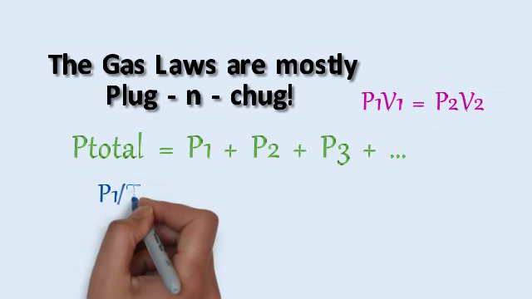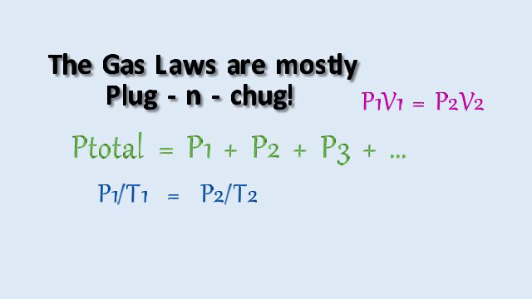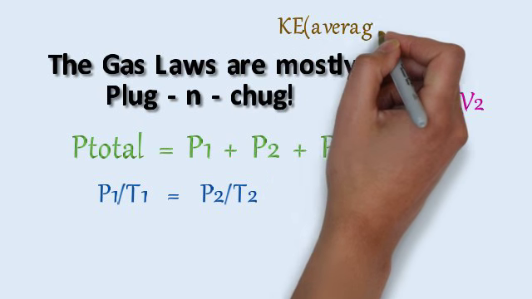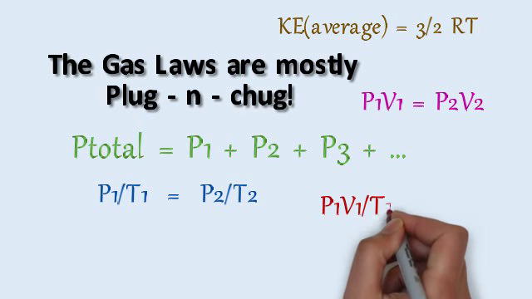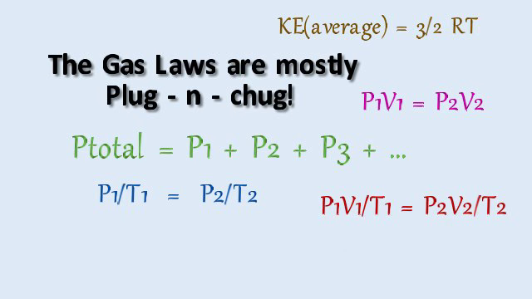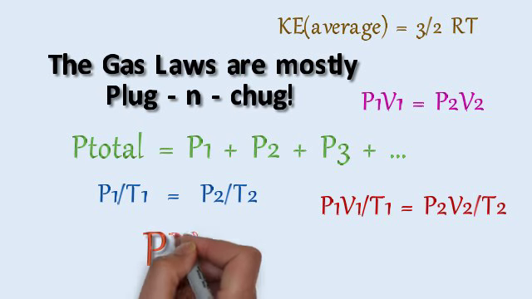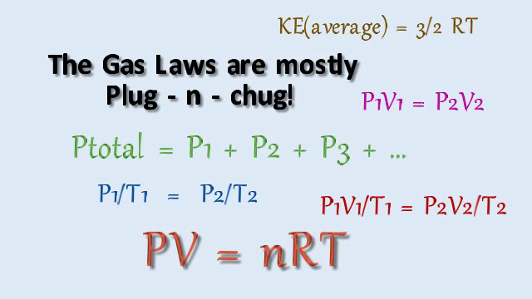This is Charles's: V1 over T1 equals V2 over T2. Now kinetic energy average you should know, 3 over 2 RT. Combining Boyle's and Charles's is P1 V1 over T1 equals P2 V2 over T2. This is the combined gas law. And the queen of all the gas laws, PV equals nRT.